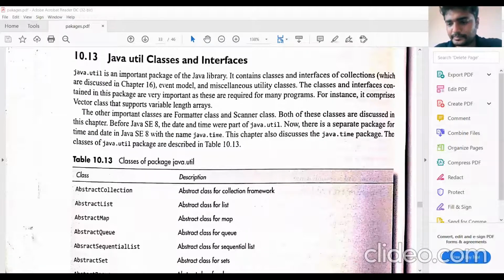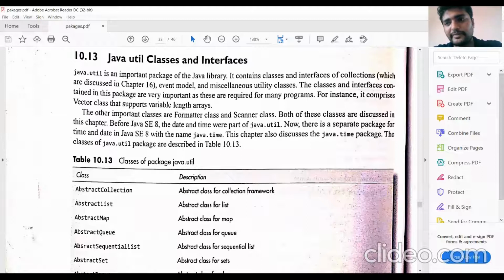So in the previous sessions, we have discussed the packages. We are discussing the concept of packages. A package is nothing but a collection of classes and a collection of interfaces. A package consists of typically either classes or interfaces. We have categorized the packages into two ways: first one is user-defined packages, and second one is predefined packages.